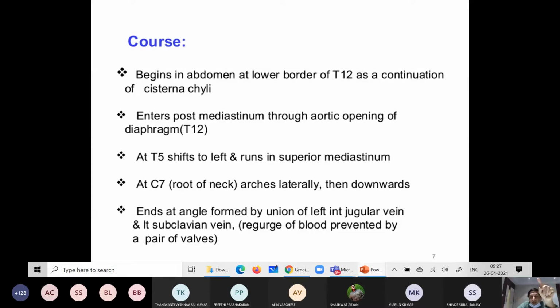So at the end, it opens at the angle formed by the union of the left internal jugular vein and left subclavian vein, at the level of C7, which is the root of the neck. There is prevention of regurgitation of blood by a pair of valves. So this is the course of the thoracic duct.